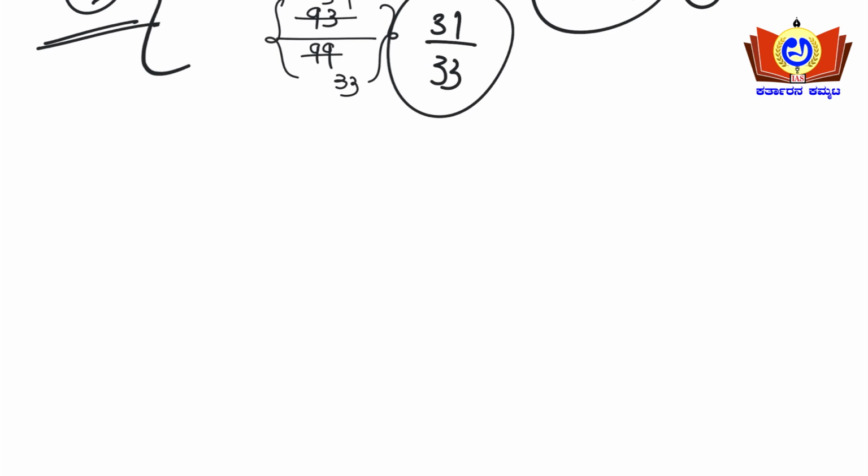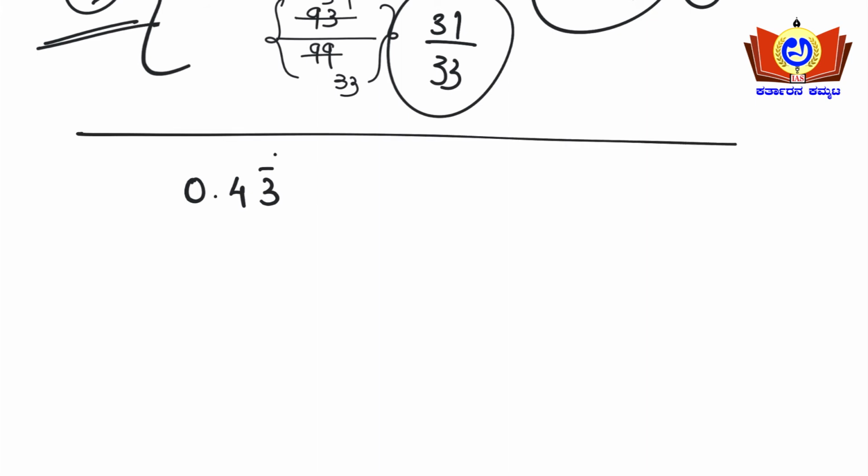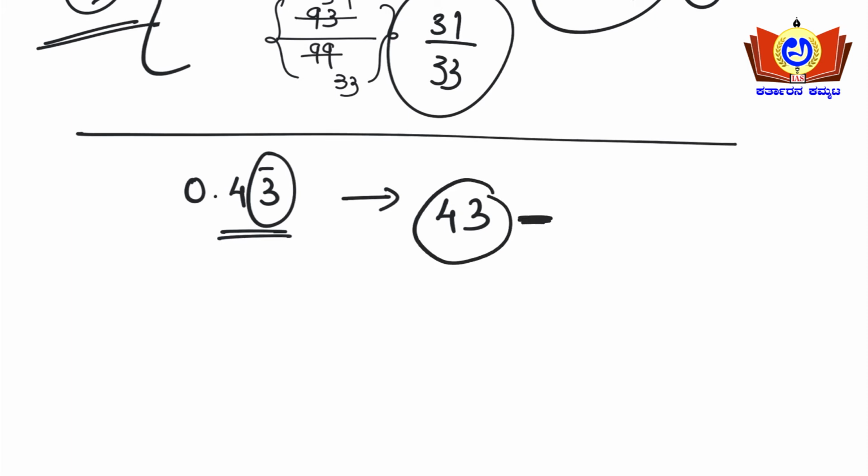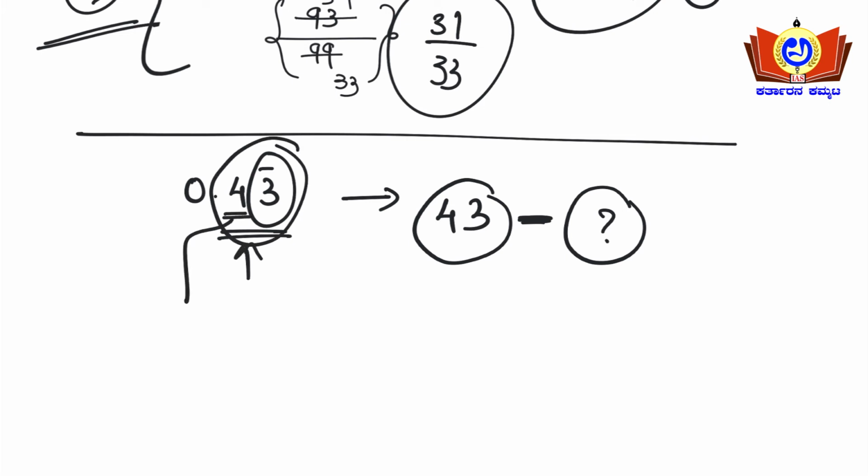If you encounter a problem like 0.43 bar, where a single digit has a bar, to solve this you take the last two digits, 43, and subtract some number from 43. What is that number? In 43 bar, this 4 does not have a bar. Yes or no? Only 3 has the bar. So this number you need to subtract from 43.